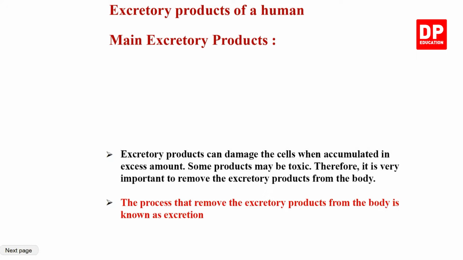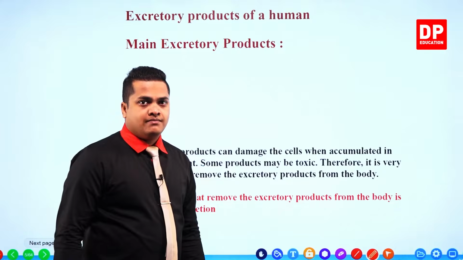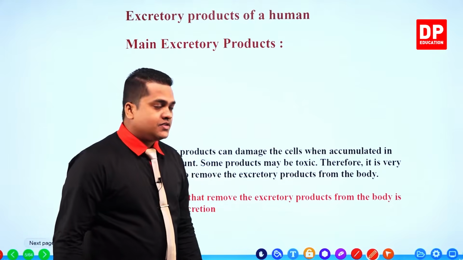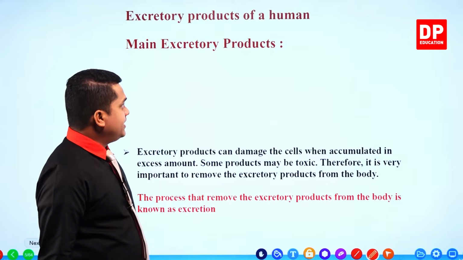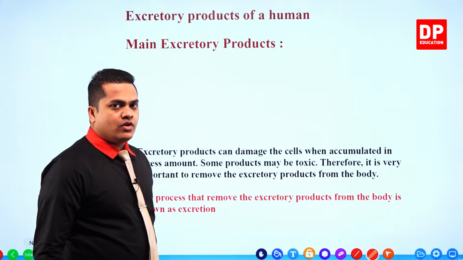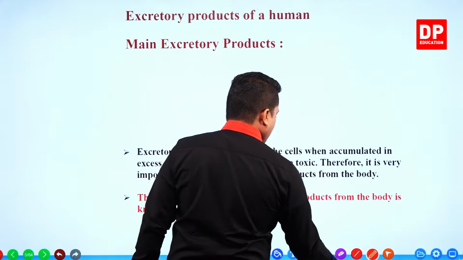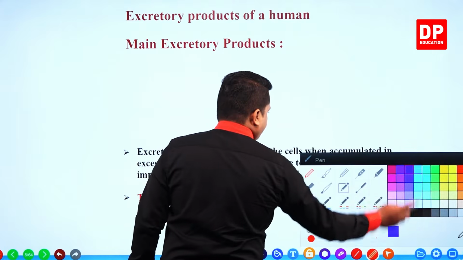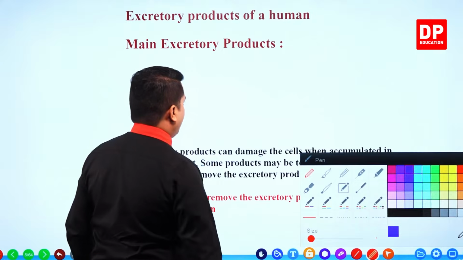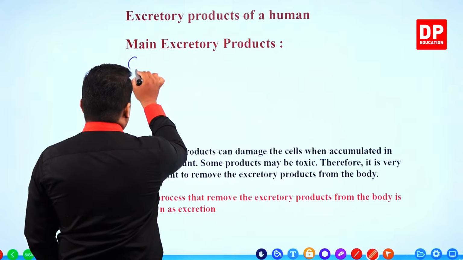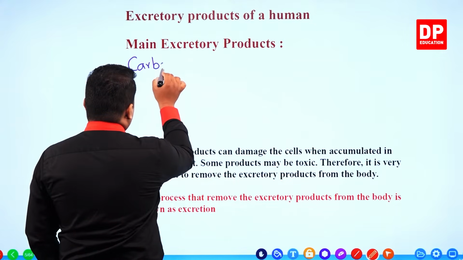Right. So once again you are given the main excretory products. Okay. Main excretory products. So it's a blank given in here. So we'll write down our main excretory products. So my dear children, if you check the main excretory products, first of all there is carbon dioxide gas.